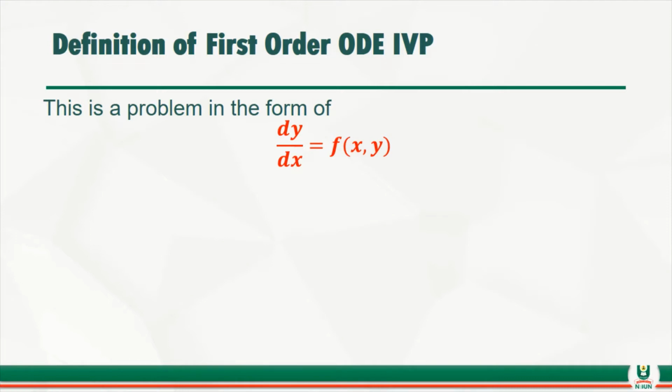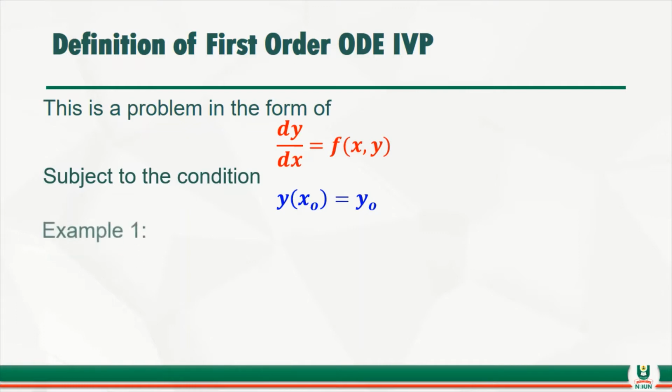So in this case, we have on the screen a first order ordinary differential equation. But before we can call this one an IVP, we need to see the conditions, which is (x naught, y naught). Now looking at this, this is what we call a first order ordinary differential equation initial value problem, because we only have the condition specified at a point. At what point? At x naught.